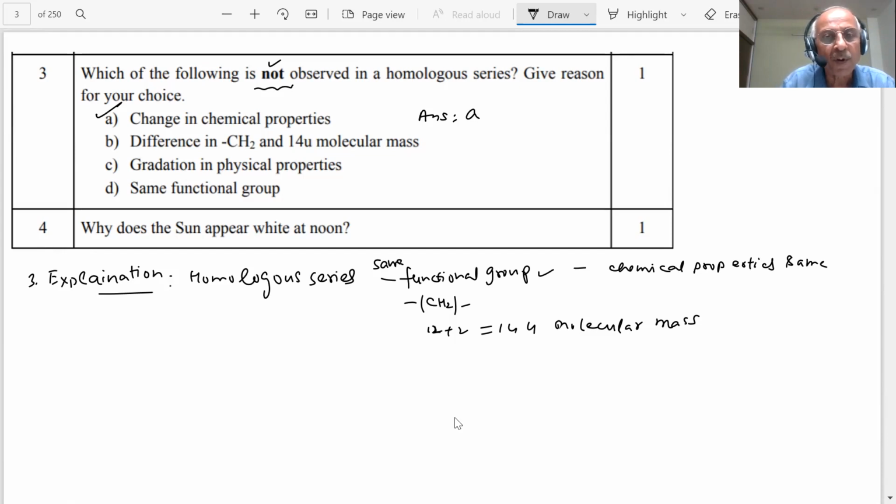Question number 4 on the screen, student. Why does the sun appear white at noon? Why is there a color, student? The sun rays are falling on the observer on the earth, and there is an atmosphere. So when the sun rays are falling, there is a scattering of light. If the scattering of light is large, the sky appears blue and the sun appears reddish. But at noon, what happens?